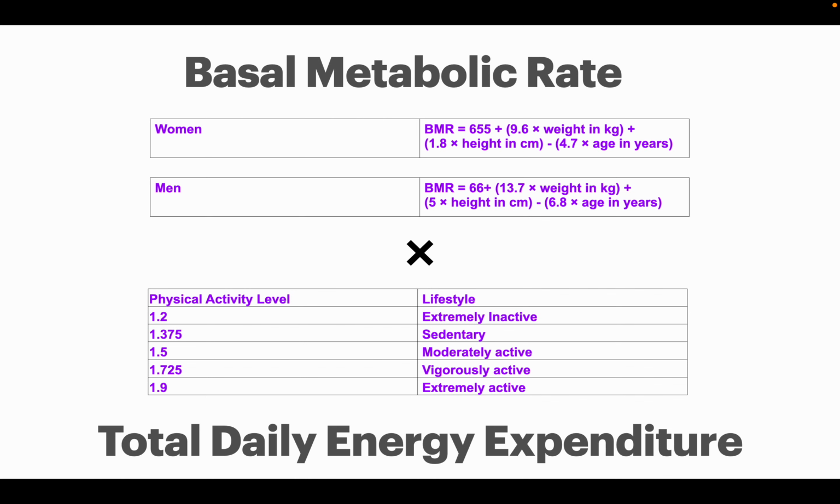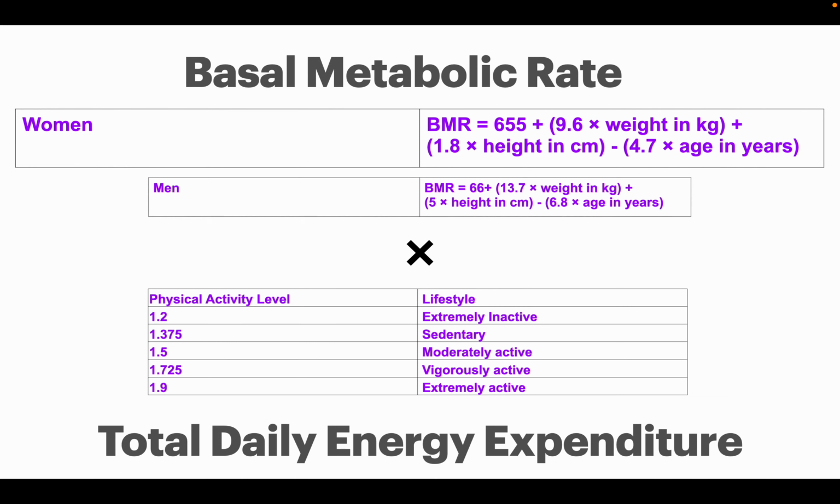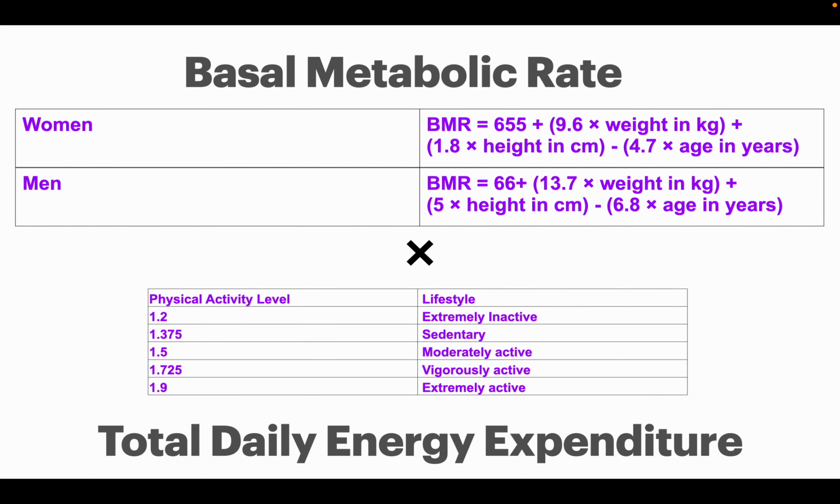BMR or basal metabolic rate is a measurement of the number of calories needed to perform our body's most basic functions like breathing, circulation, and cell production. One of the ways to calculate BMR is by using the given equations. So as you can see, we require the gender, weight, height, and age of the person in order to calculate BMR.